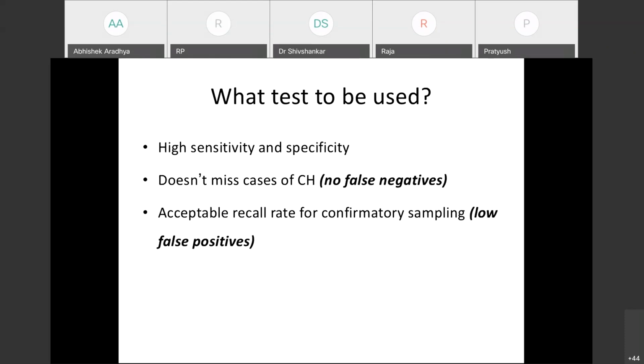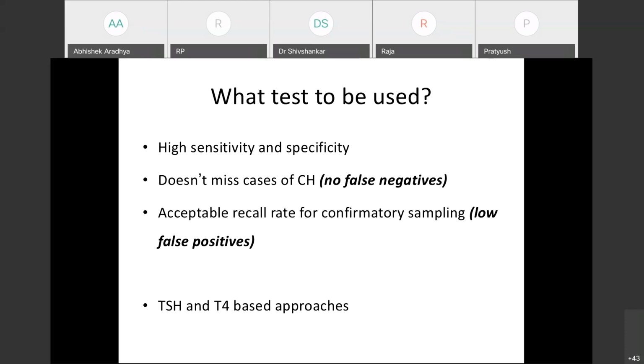So then the point comes, which test we should use. For any screening program, the test used should ideally have high sensitivity and high specificity. But there will rarely be tests which have very high sensitivity and specificity. But at least we should not miss any cases of the disease we are targeting, in this case congenital hypothyroidism. That means there should not be any false negatives. We can accept some amount of false positives, but that should not be very high. But there should not be any false negatives.